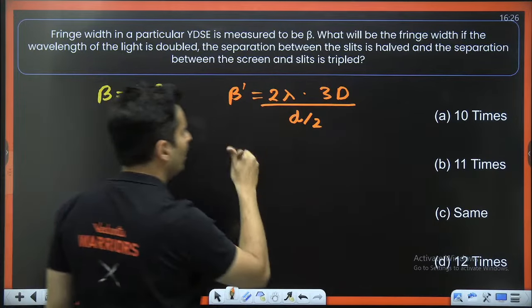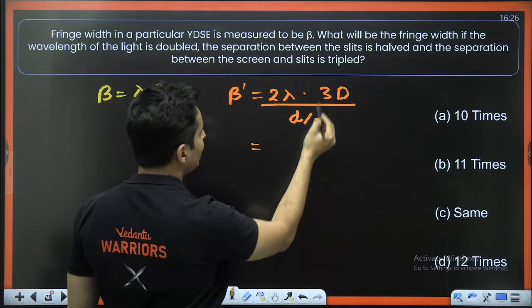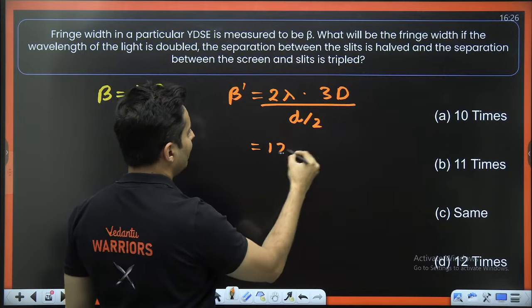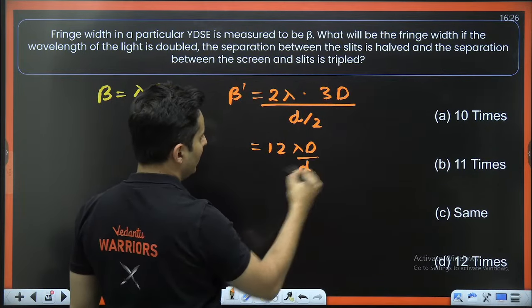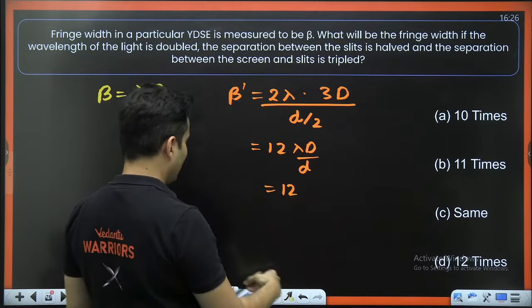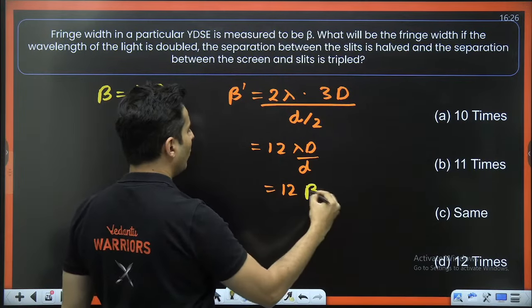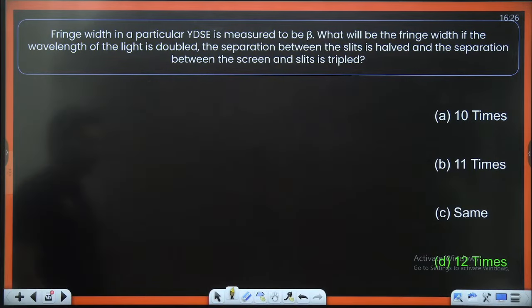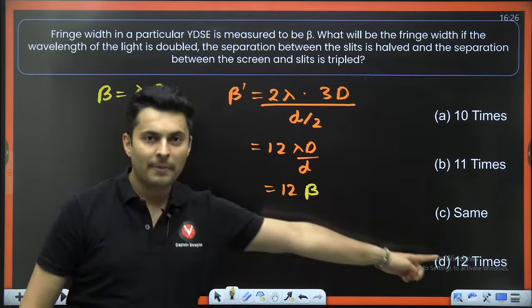It's very small d. So this will become 2 threes are 6, 6 twos are 12, 12 times lambda D by small d. So it will be 12 times, what is this? This is basically your old fringe width. So 12 times is d.